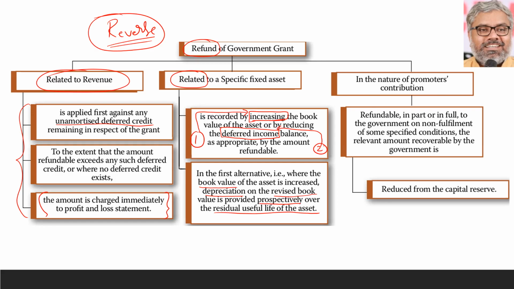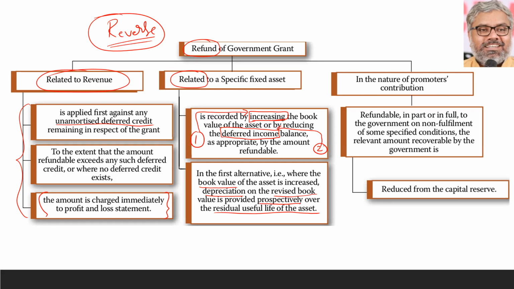Why? By increasing the depreciation also. All these years we have provided lesser depreciation. Now because of this refund, we increased the book value of the asset. Accordingly, the depreciation also will be increased. But whatever the useful life of the asset remaining is there, this amount, which is the revalued or increased amount, the revised book value we can call it, will be spread over the remaining life of the asset prospectively.